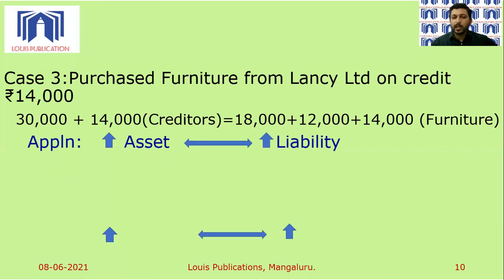So what is the application of this? When you are purchasing furniture, you are purchasing an asset. So when increase in the value of an asset, and this is done on credit, will result in increase in the value of a liability. So you can check asset furniture value increases by 14,000 and there is now a payment which is due to Lancy Limited, 14,000, which appears as a liability right here. So this is about the case 3.